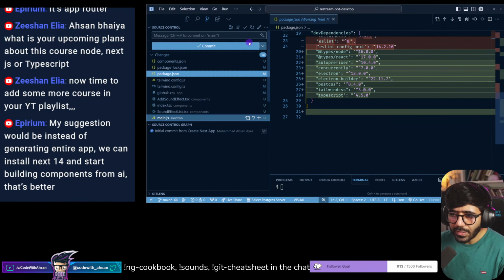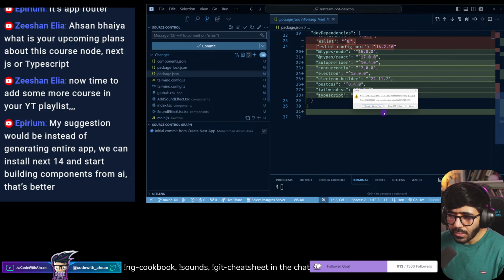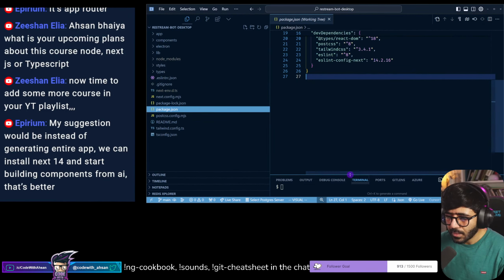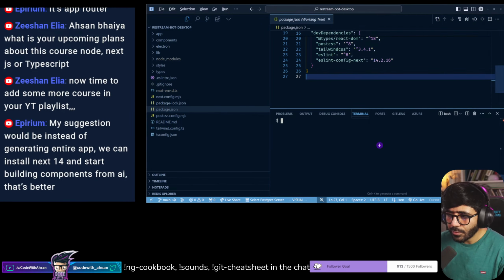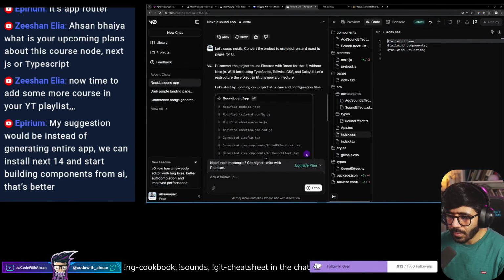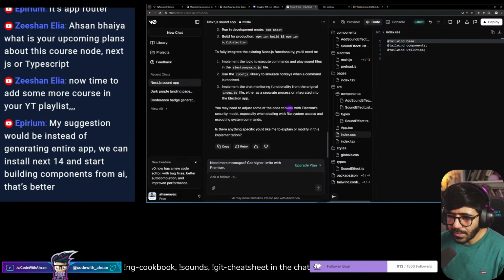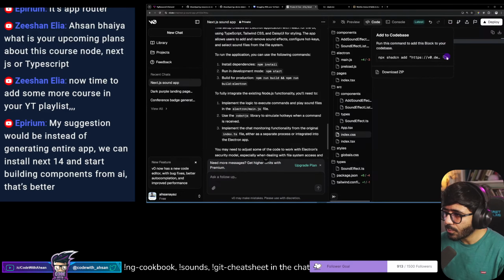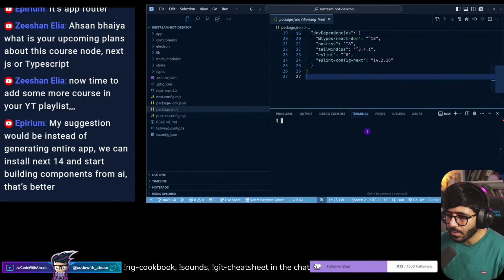So what I'm going to do is I'm actually going to reset whatever we have. So discard these files. Okay. And we're going to try to run the command again. So Tailwind CSS is there. So now what it says is run npm install, start, build, and run build electron. So this is for production. Okay. Oh, all right. So let's say add to code base, copy this and running this.